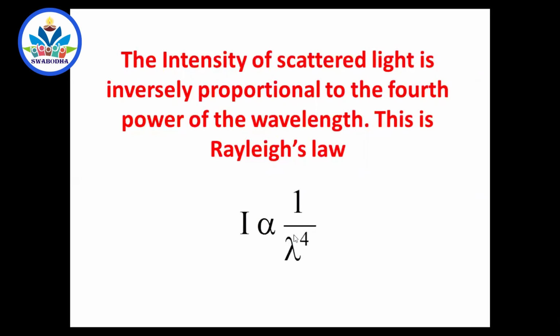So the least wavelength is scattered more, intensity is more, and the longer wavelengths like red and orange are scattered less. This is the beauty of nature. It scatters the shorter wavelength more. Intensity of the scattered light is more for the least wavelength. Intensity of the scattered light is less for the longer wavelength, like red.